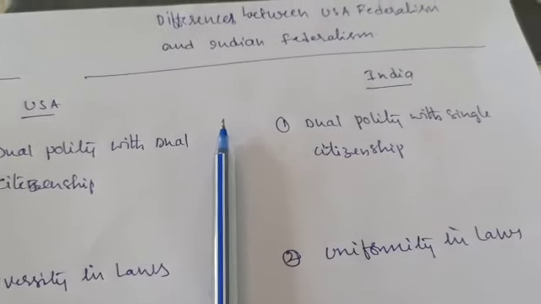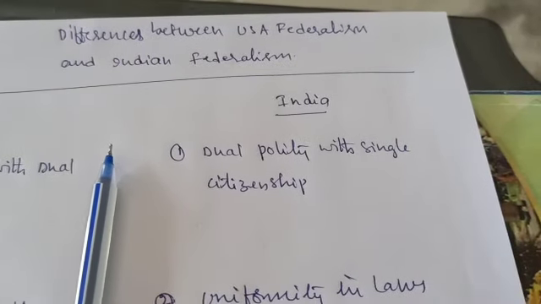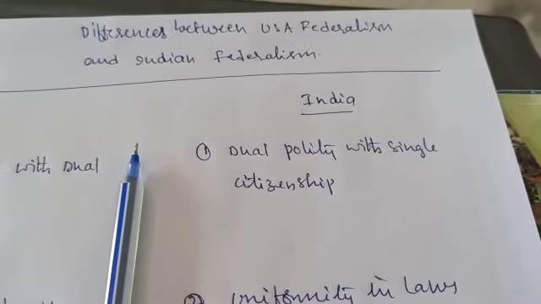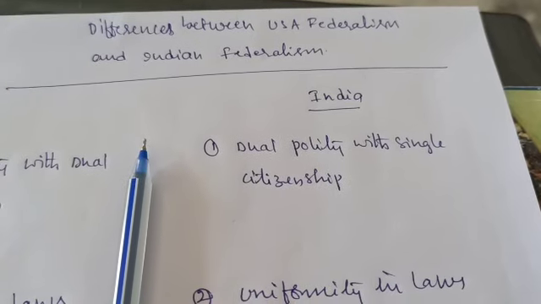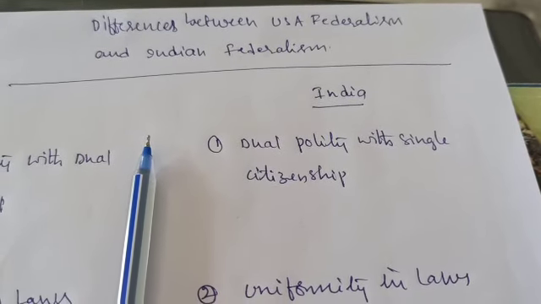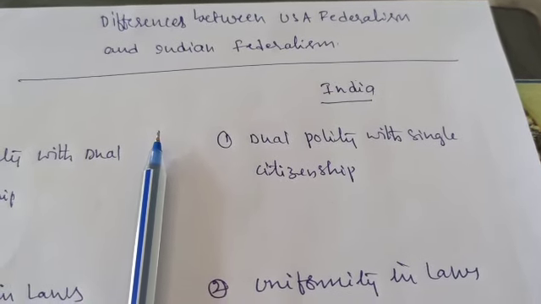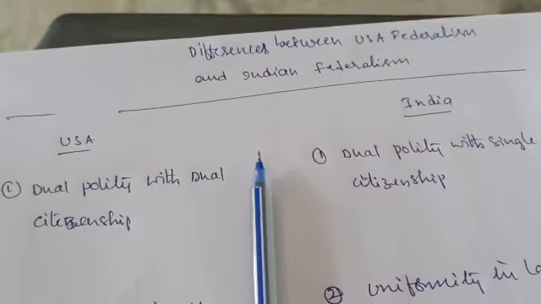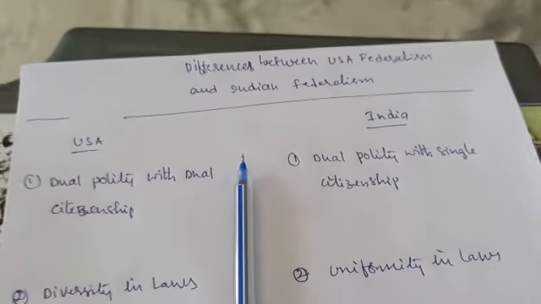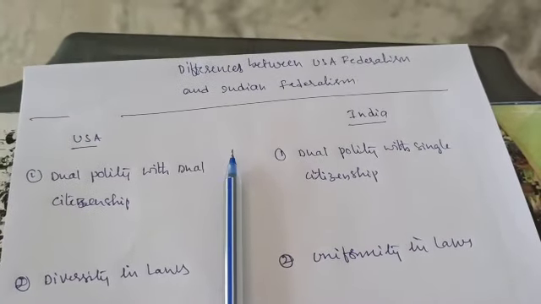But when it comes to India, we have single citizenship. We are the citizens of India. We cannot say that I am the citizen of Telangana. Here it is single citizenship, while there it is dual citizenship. Why is this difference given?